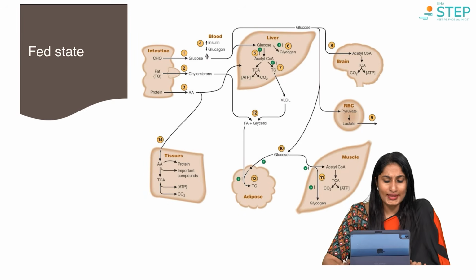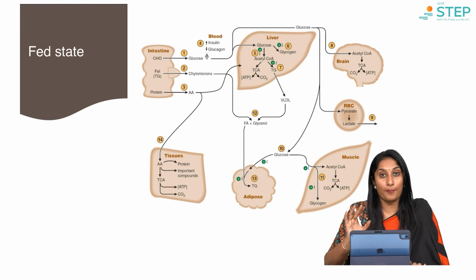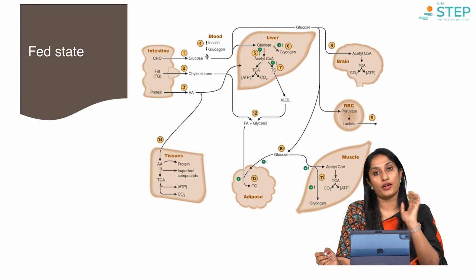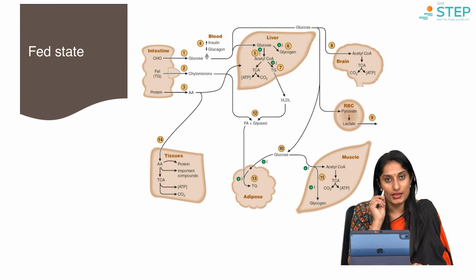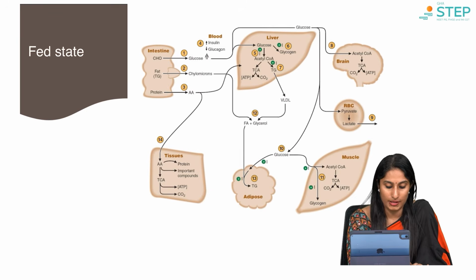Now let's understand what the fed state is. What happens once you have a meal? We always use the words fasting and starvation very conveniently. So let's understand when we say somebody is in the fed state and when somebody is in the fasting state.